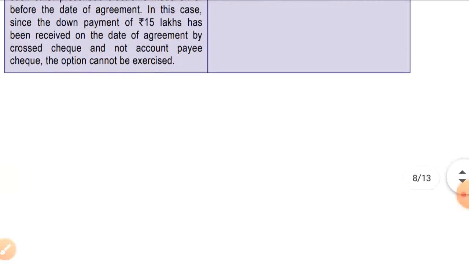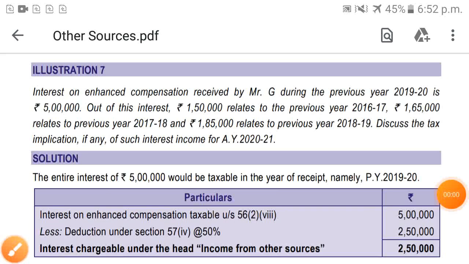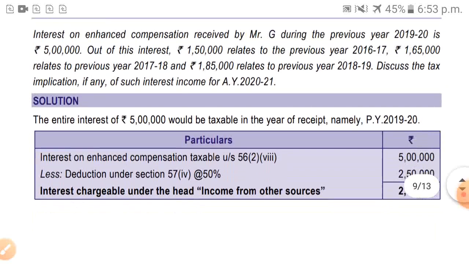Okay, now it's the last illustration, that is illustration number 7. Interest on enhanced compensation received by Mr. G during the previous year 2019-20 is rupees 5 lakhs. Out of this interest, 1,50,000 relates to previous year 16-17, 1,65,000 relates to previous year 17-18, and rupees 1,85,000 relates to previous year 18-19. Discuss the tax implication, if any, of such interest income for assessment year 2020-21.